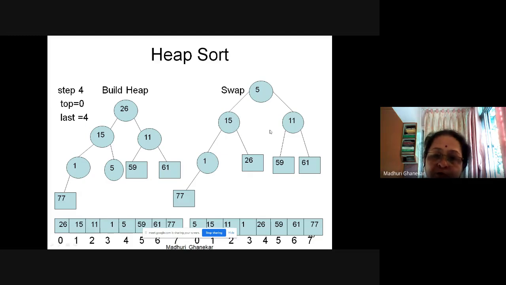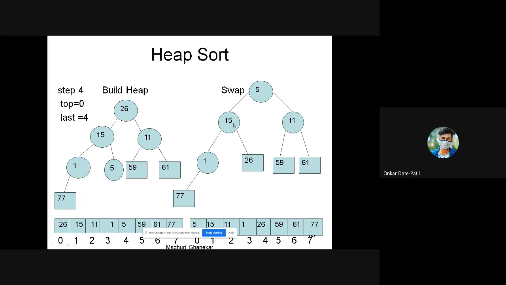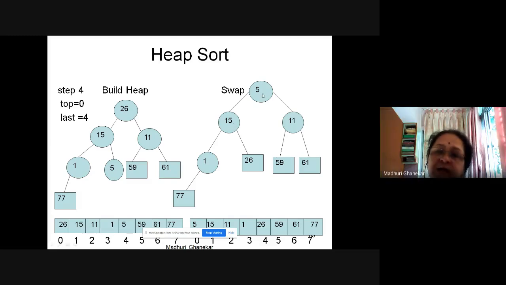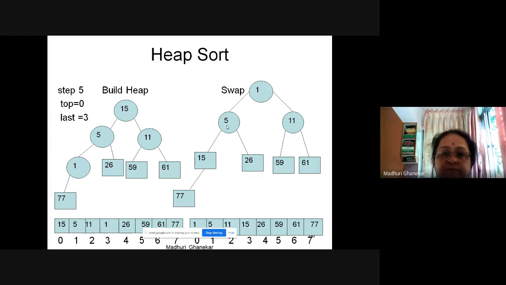So which elements? Yes, 15 and 5 we will swap. 15 is the maximum element, so we will put it at the root, and the root value will be swapped here. That effect you can see in the next slide.